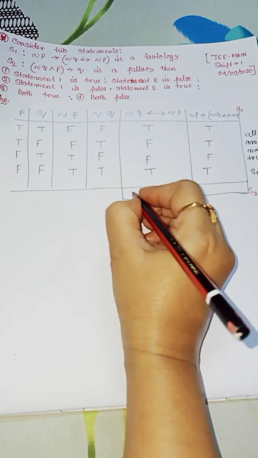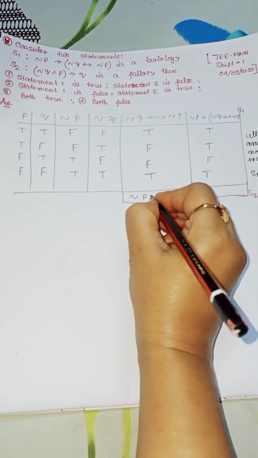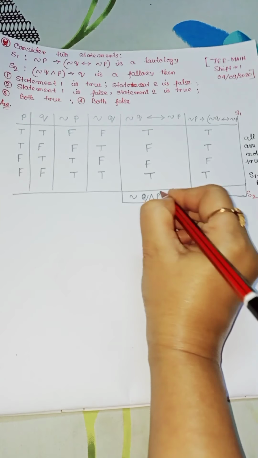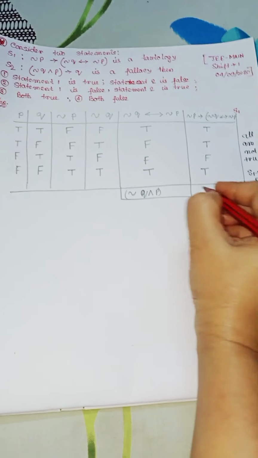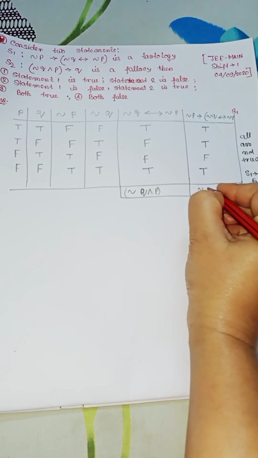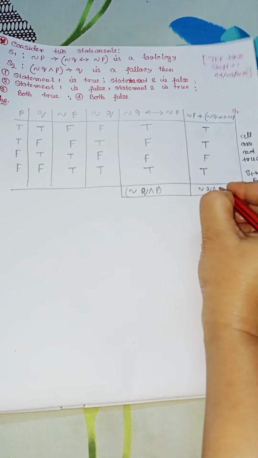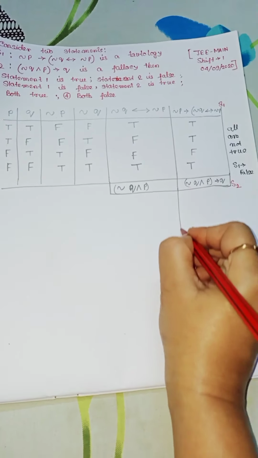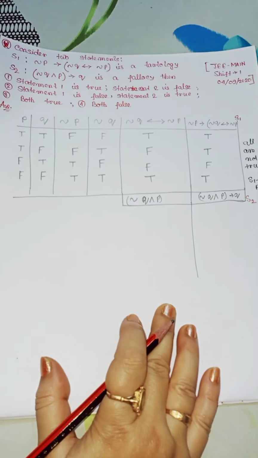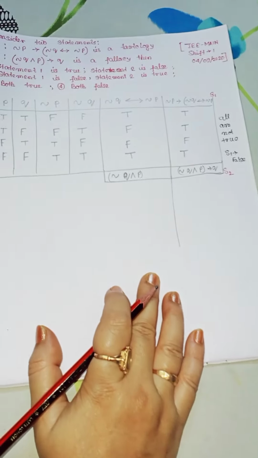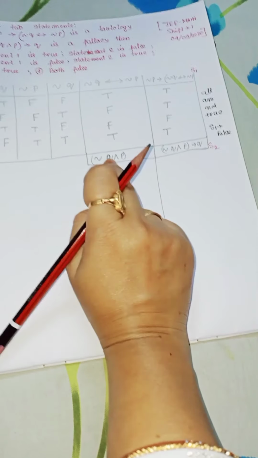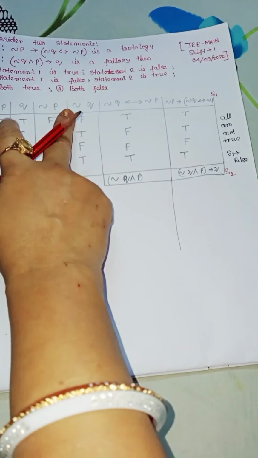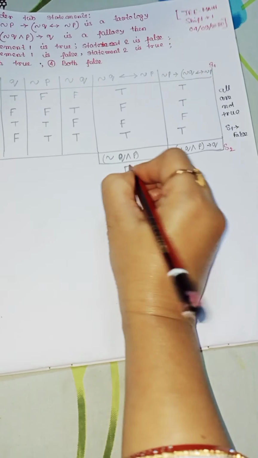It is negation Q and P, and it is negation Q and P implies Q. So what happens if negation Q is false here and P, so it becomes false.